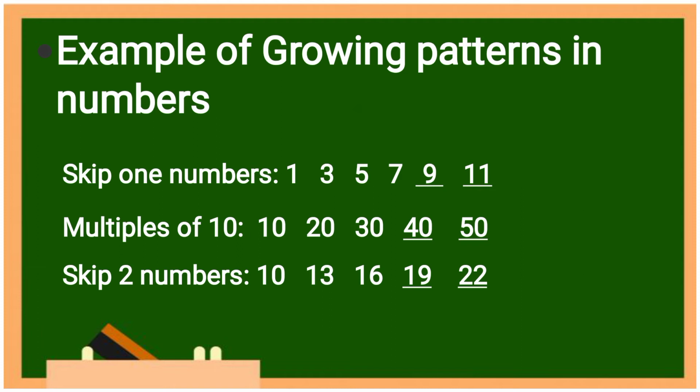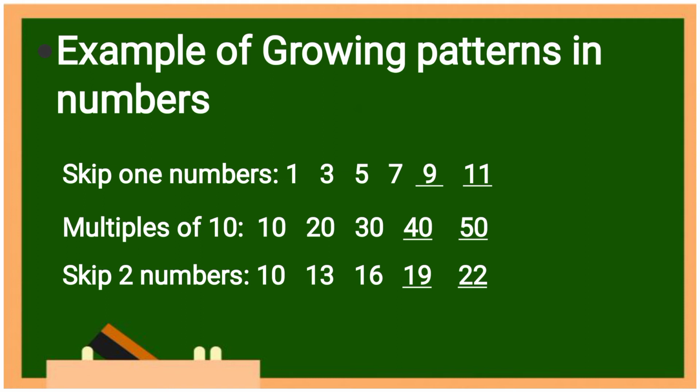We did multiples of 10. Right. In number 3, we skip 2 numbers. See, in the first one we skipped only one number. In number 3, what did we do? We skipped 2 numbers. 10, then we skipped 11 and 12 here. Okay, so which number will come? 13. After 13, again 2 numbers we skip, that is 14 and 15.